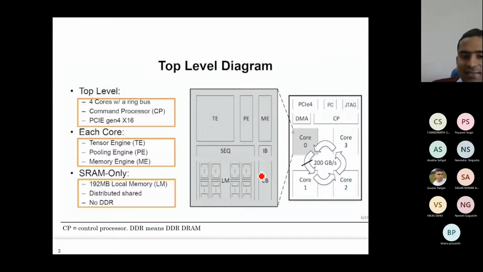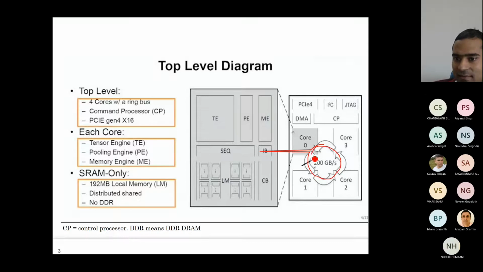So here the architecture is seemingly simple. It has only 4 cores, and the 4 cores are connected with a ring bus. So that is the ring. That means if core 0 wants to communicate to core 2, there is no direct connection. Fine. Ring bus is okay for a small number of cores, but when you increase the number of cores, the ring becomes a problem, right?